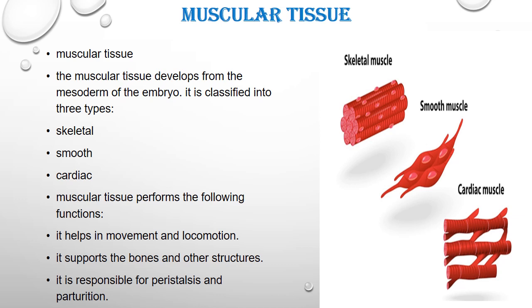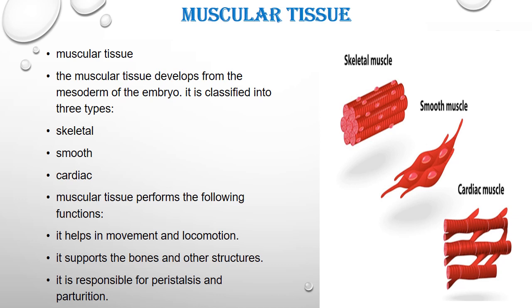Skeletal muscles are attached to our bones. Then the smooth muscles are involuntary, while skeletal muscles act voluntarily. If we wish to move our hand, we can move it with the skeletal muscle. But smooth muscles work as involuntary muscles. These muscles are present in the alimentary canal and they do not work by our wish. Then these are the cardiac muscles. Cardiac muscles are similar to skeletal muscles except that cardiac muscles are branching.